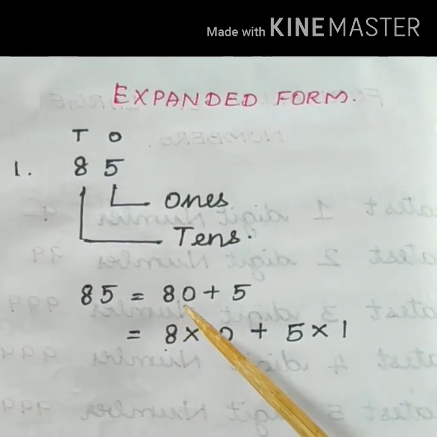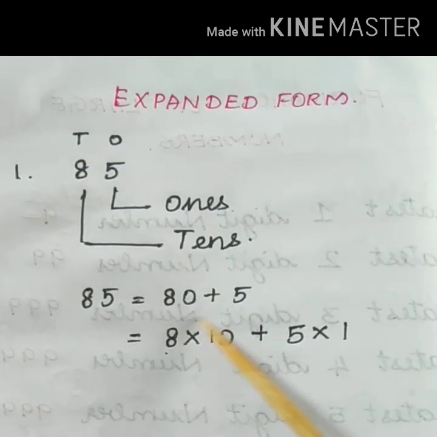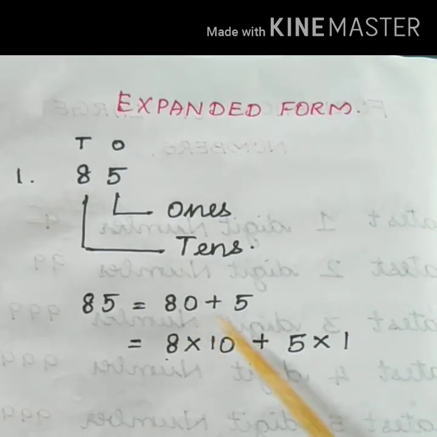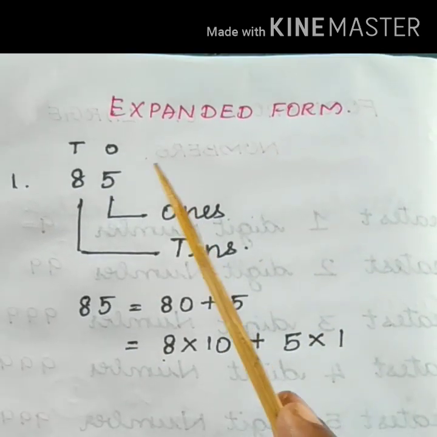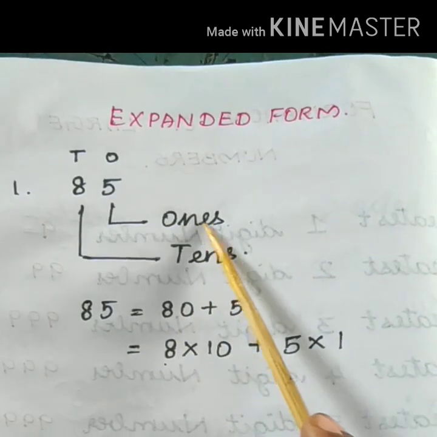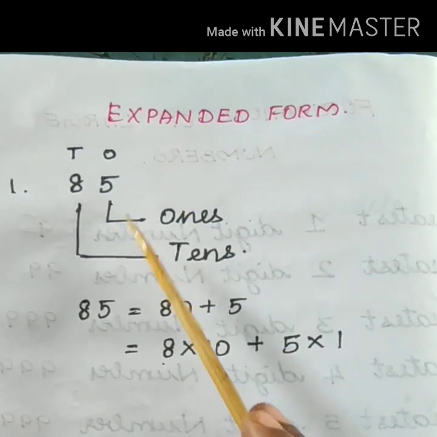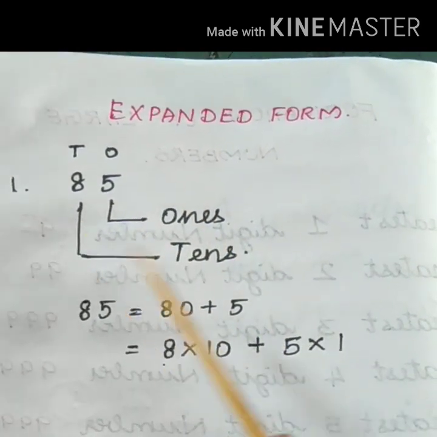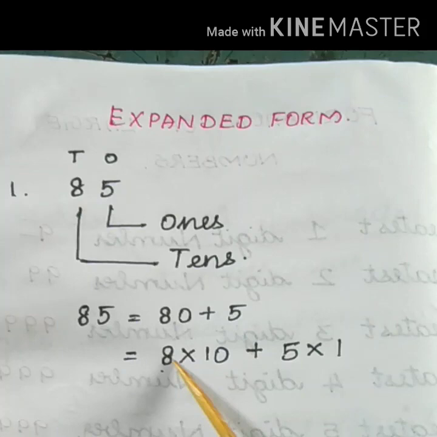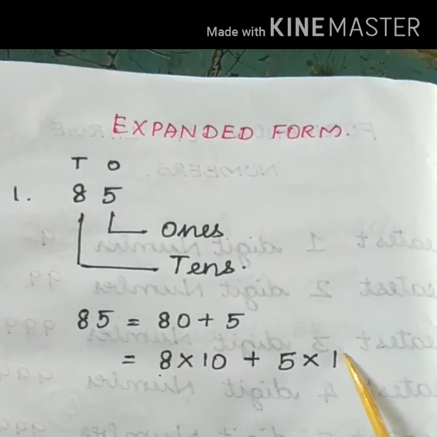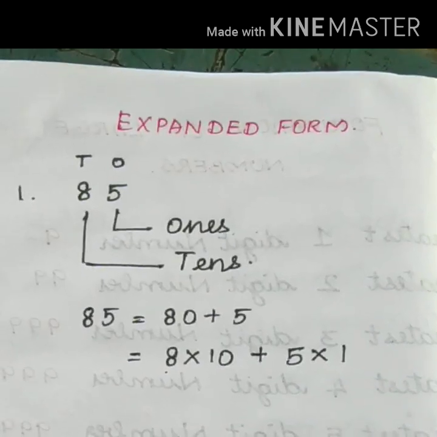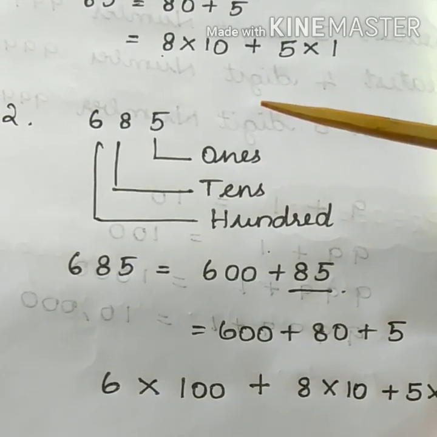85 can be written as 80 plus 5. It cannot be changed, right? 80 plus 5 is 85. To find the expanded form, you just multiply the digit by its respective place value. 5 in the place of ones, right? 8 in the place of tens. 8 in the place of tens, just multiply by 10, plus 5 in the place of ones, just multiply by 1. And the next one, a three-digit number is given.